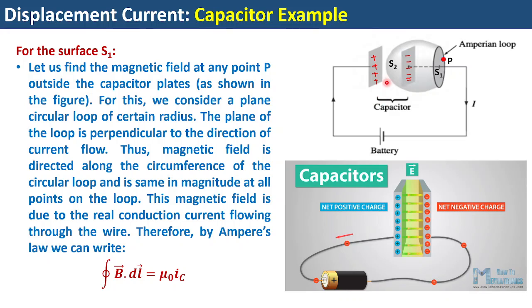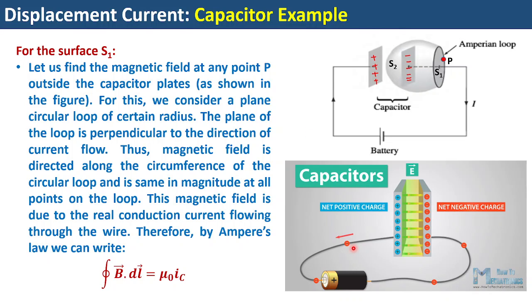Now this charging of the capacitor occurs for a certain amount of time. Suppose you have connected this battery for some time, it could be a nanosecond, it could be a microsecond, but very small, of course. It doesn't take much time, but for a small duration of time, there will be charges which will keep on accumulating on these particular plates.